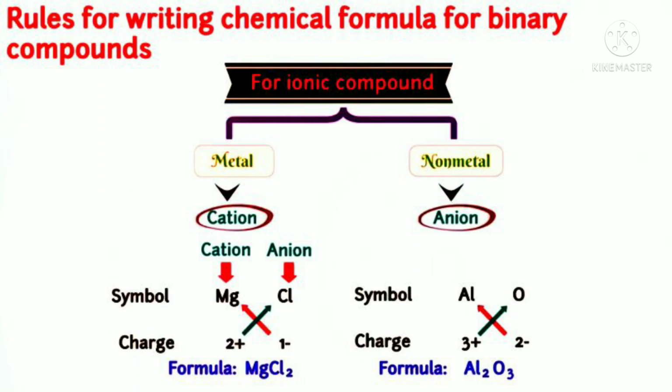The formula is MgCl2. And also Al charge is 3 plus, oxygen charge is 2 minus. Apply the crisscross method to form Al2O3. So, this is aluminium oxide.